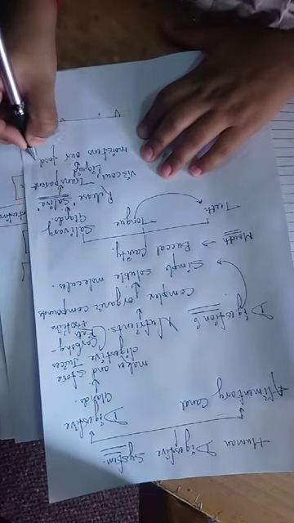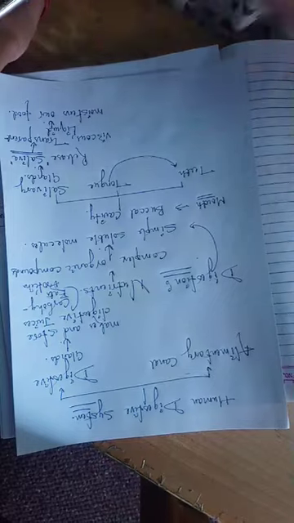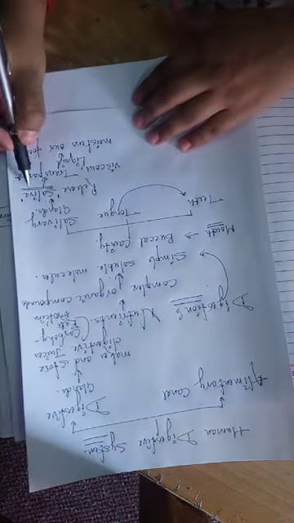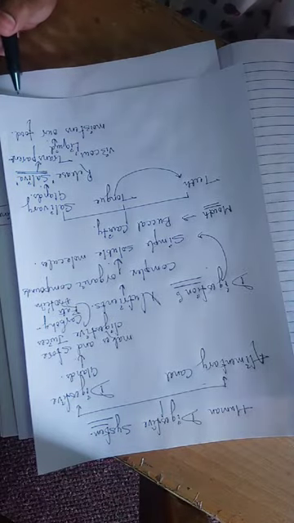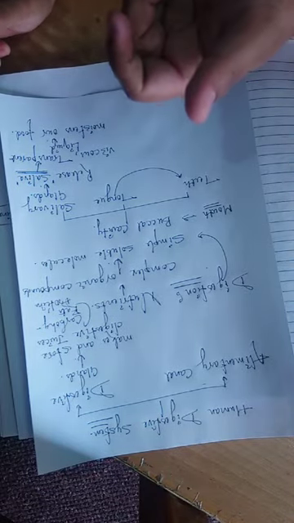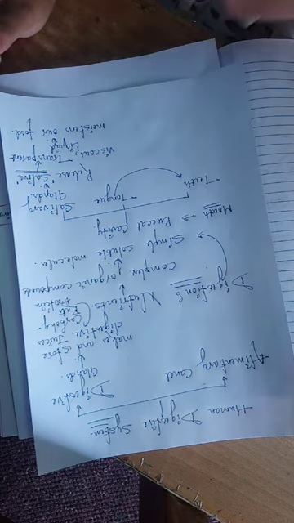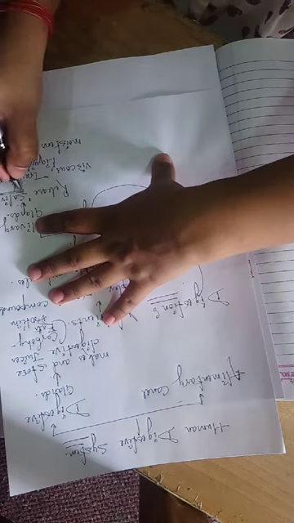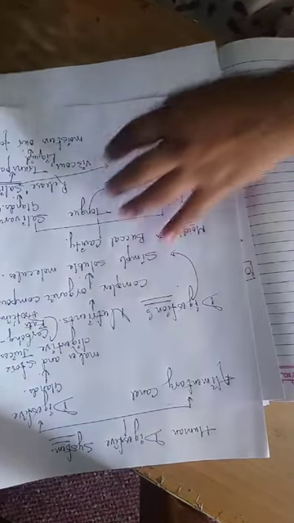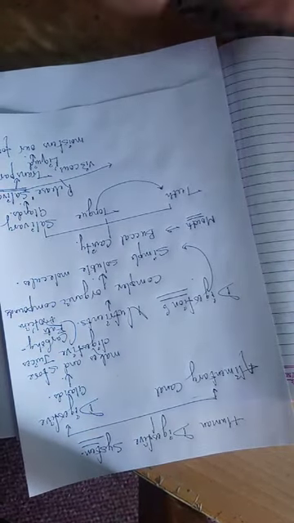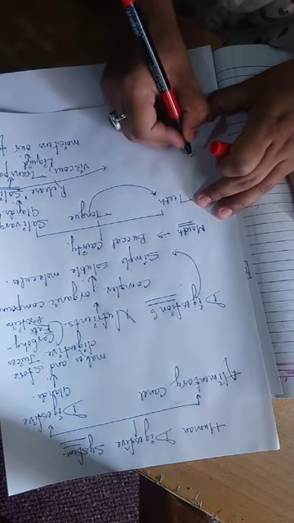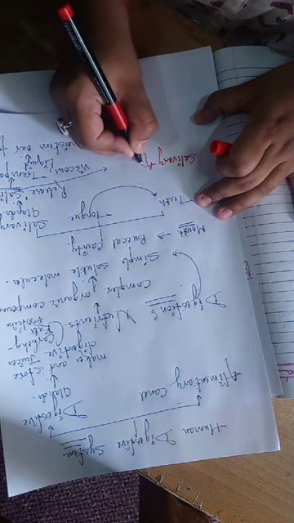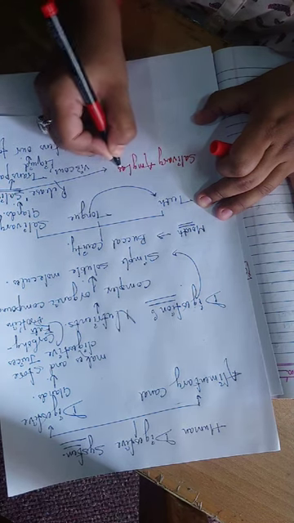See, swallowing dry food is quite difficult, so saliva moistens our food, making it slippery and easy to swallow. Also, this saliva contains an enzyme called salivary amylase.